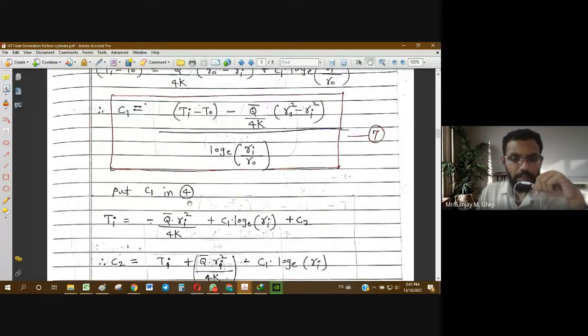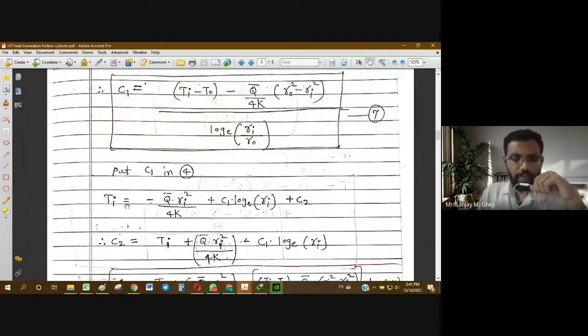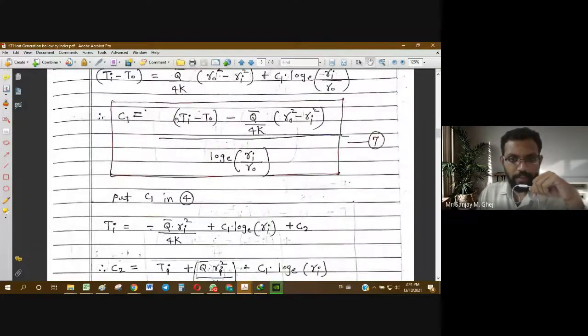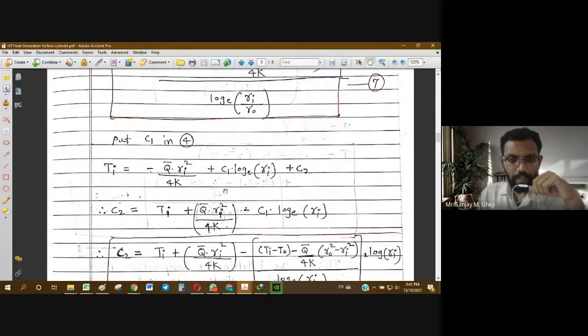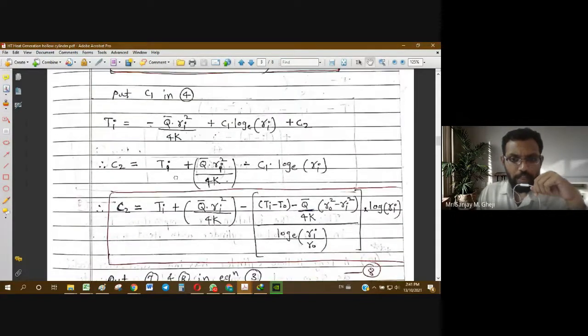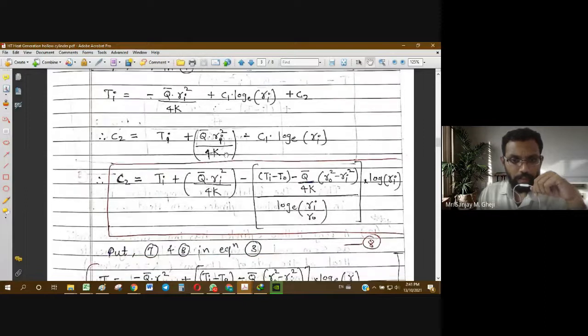Now put this C1 in equation 4. Equation 4 is Ti equal to minus q bar by 4k into Ri square plus C1 into log of Ri plus C2. For this C1 we will place this big expression, so that we can find the value of C2.